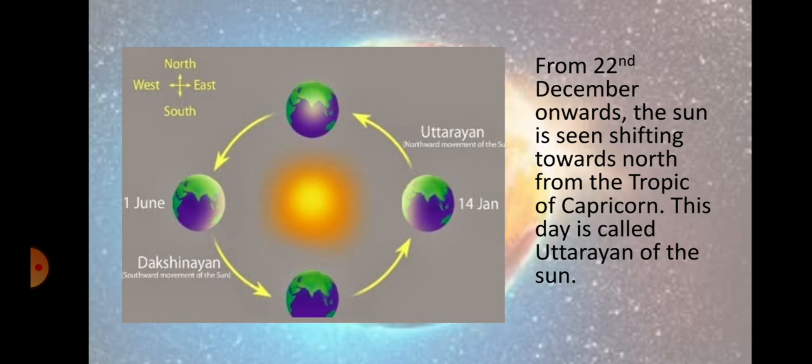The area of 14th January, you can see on your screen, is an area of Tropic of Capricorn. When the earth enters this area, we call it Uttarayan. We celebrate Uttarayan. From 14th January to the next phase is a period of Uttarayan.